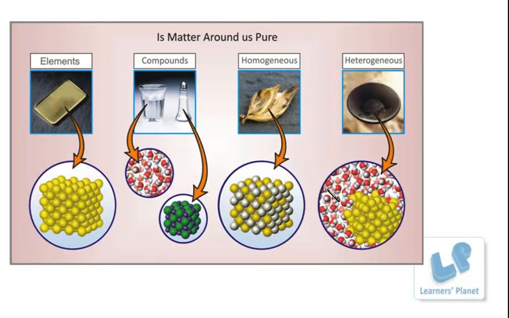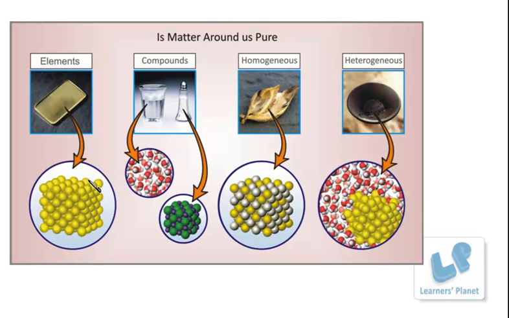So this is our sixth theory session for the topic Is Matter Around Us Pure? In this session we are going to discuss the different types of changes. In science we can say that there are two types of changes, the physical change and the chemical change.